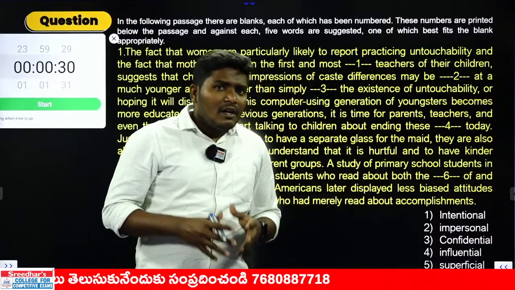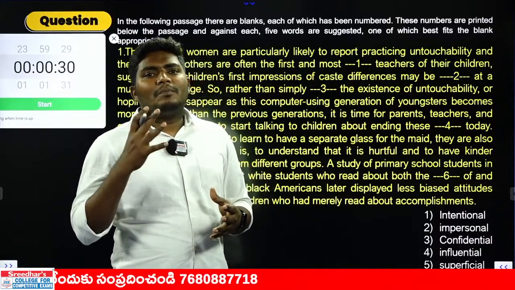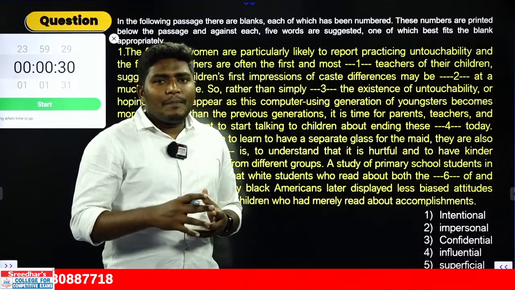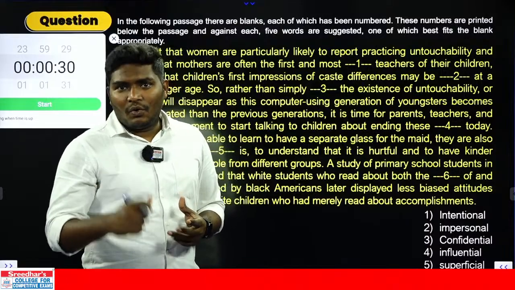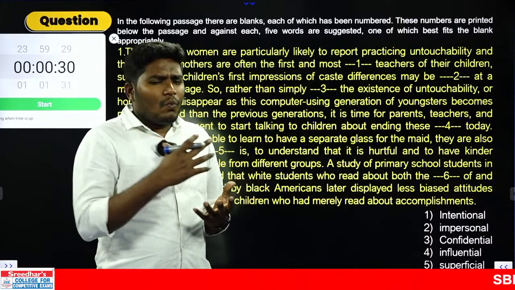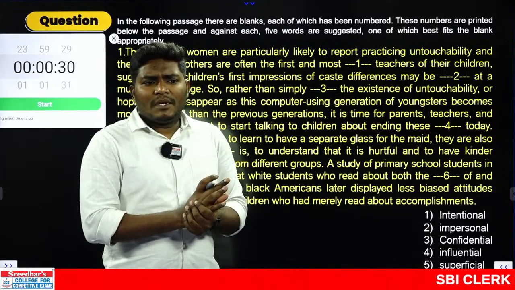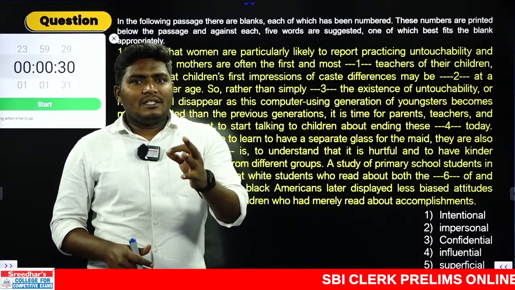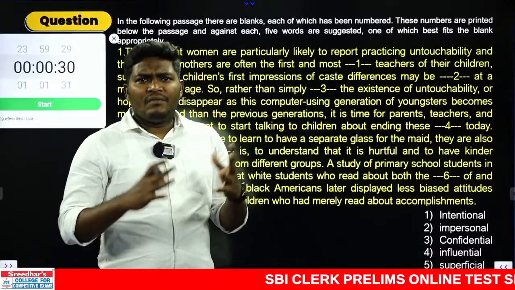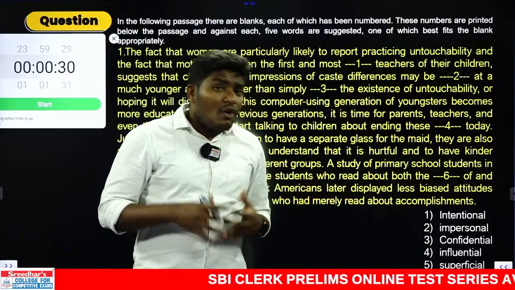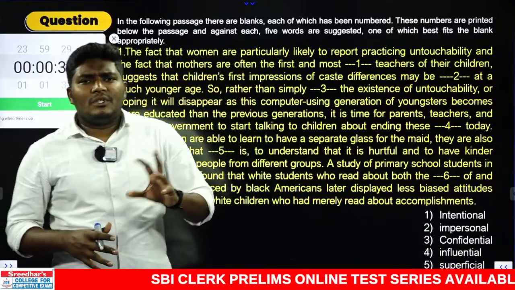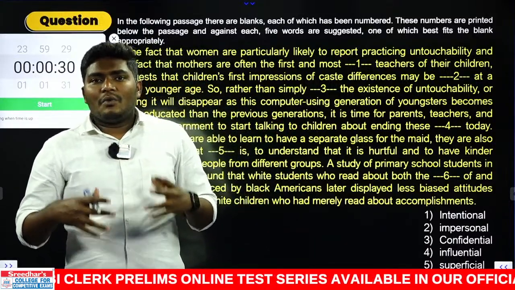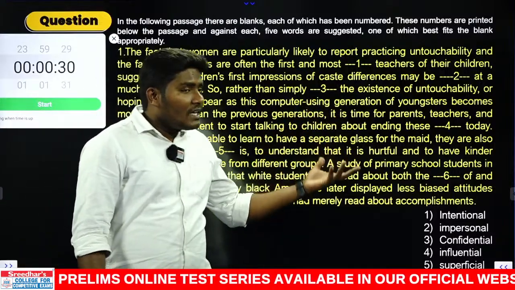What is the next word here? Influential. Influential is nothing but the people who can create some impact on others. Mothers are the people who can create influence on others, yes or no? So mothers teach everything, whatever the child learns from his mother, that's what he actually replicates in his future. The child is absolutely the Xerox of his mother, every child. Next one is what here? Superficial. Superficial is something which is not very serious, not very deep, not very severe, not very great. So what can be your answer?